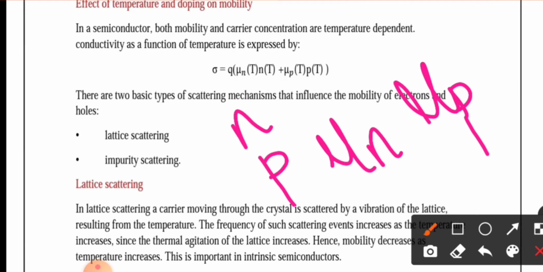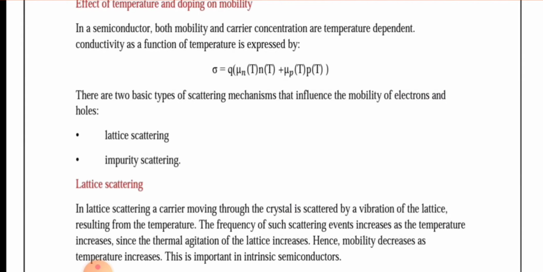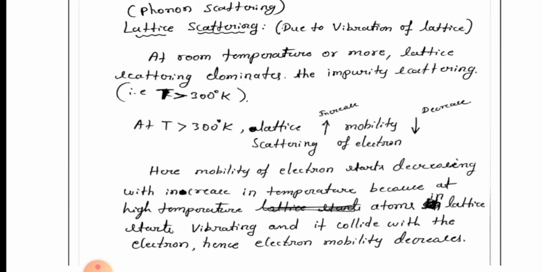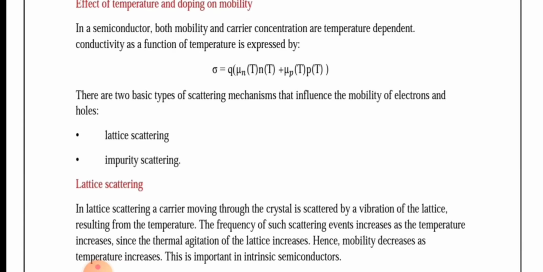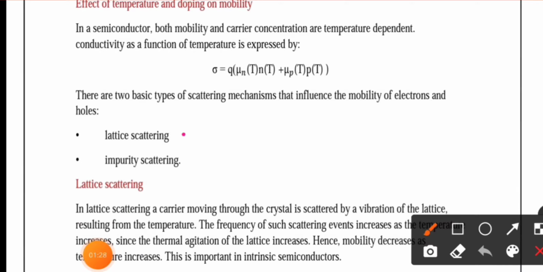There are basically two types of scattering mechanisms that affect or influence the mobility of electrons and holes. They are lattice scattering and impurity scattering. The first one is lattice scattering.